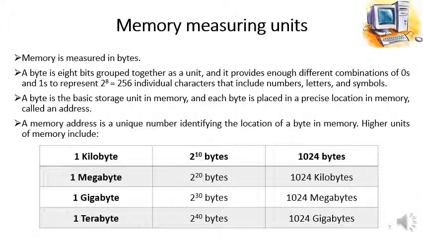In the same way, gigabyte is equal to 2 raised to power 30 bytes, and it is equal to 1024 megabytes. Further, we have terabyte, which is equal to 2 raised to power 40 bytes, and it is equal to 1024 gigabytes. So the higher units are also there for measuring the memory.